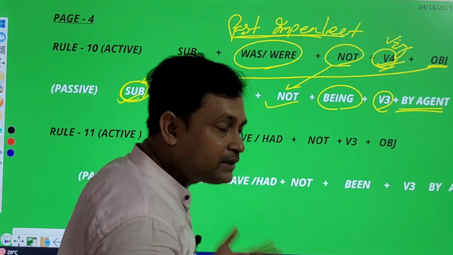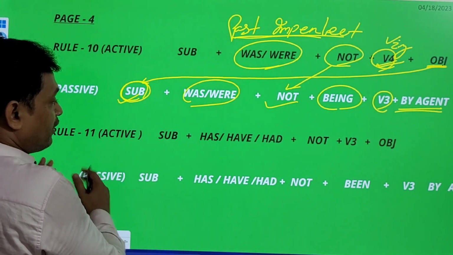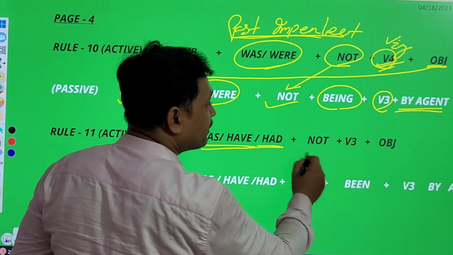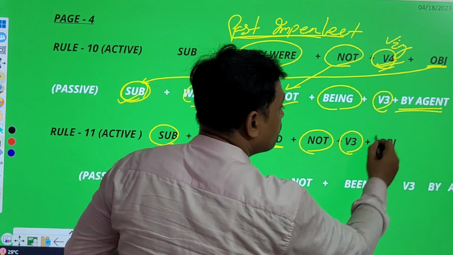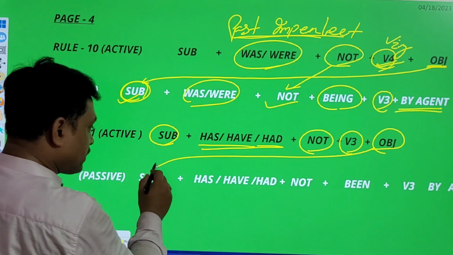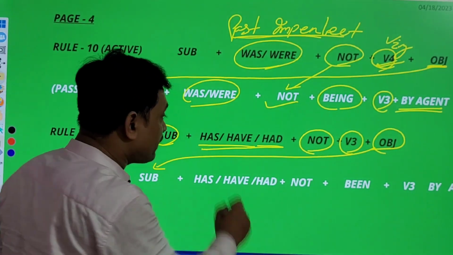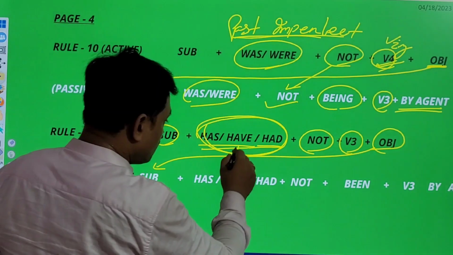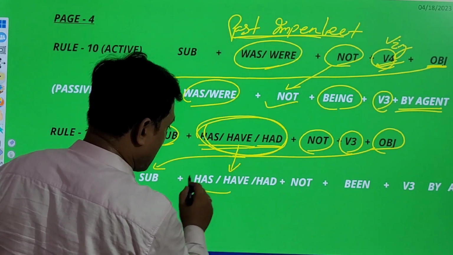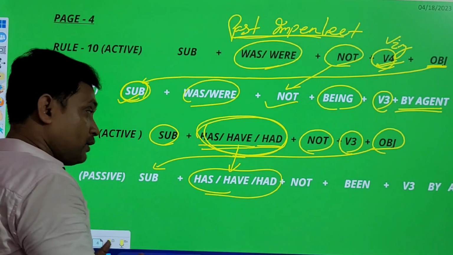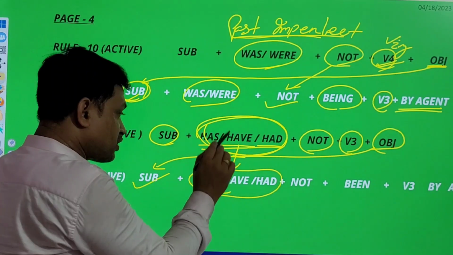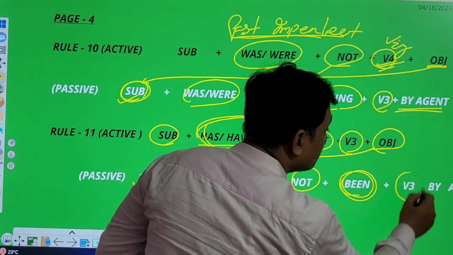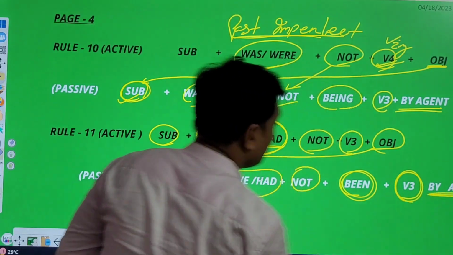Then by agent. Here rule number 11: subject has or have or had, then not, then V3 plus object. Object will be subject, no problem, you know it well. If you find has or have or had, the same will be placed here, has, have or had, according to subject, then not, then being is mandatory, then V3, by agent.